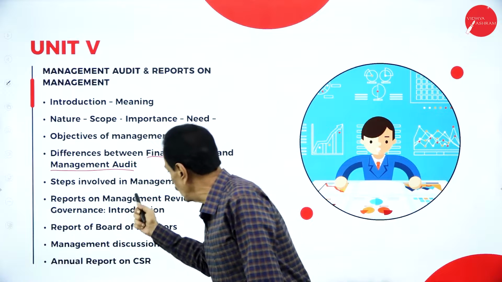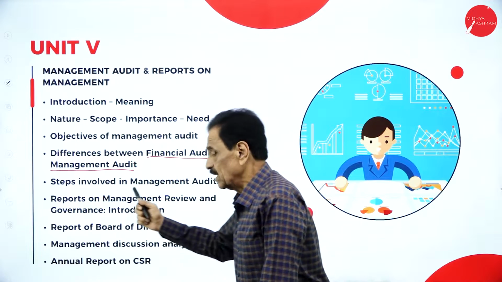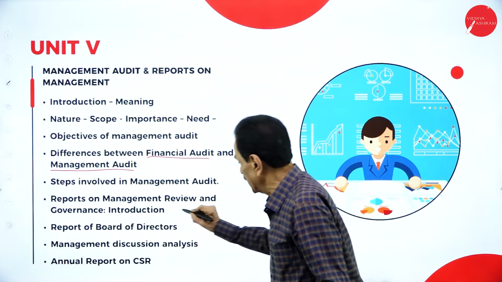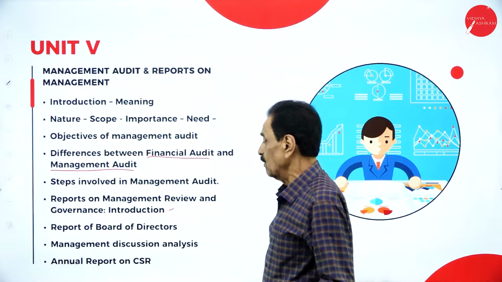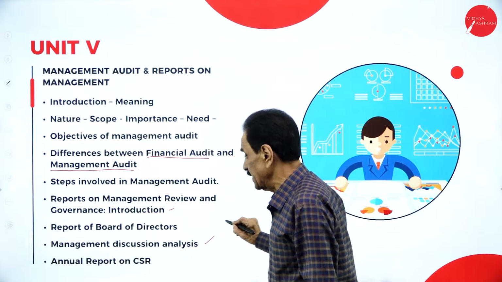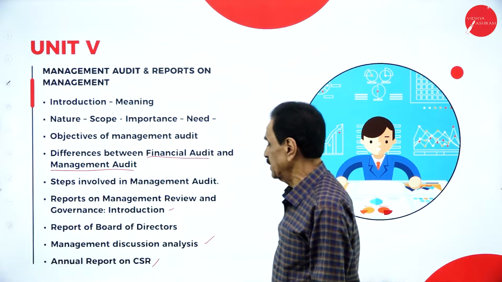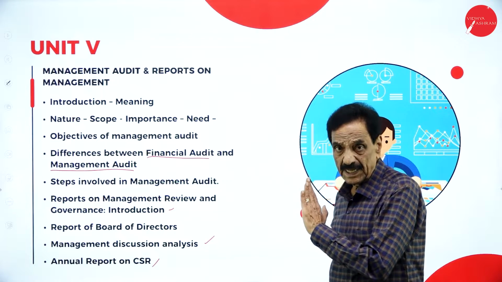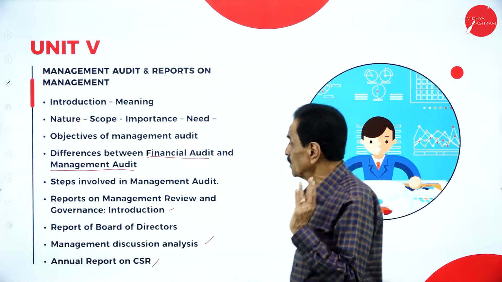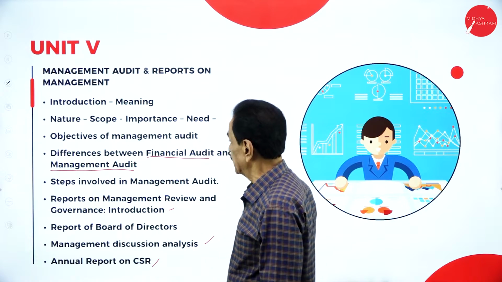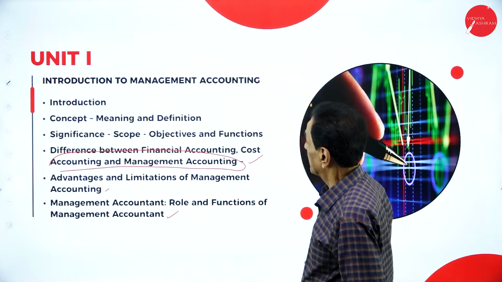Then steps involved in management audit, reports on management review, reports of the board of directors, management discussion and analysis, annual reports on CSR. So everything will be detailed here. This is only the theoretical part. Regarding the others, I will go over them once again.